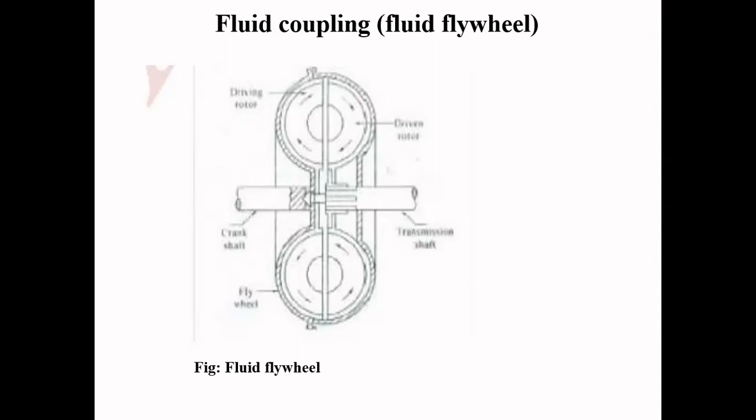The impeller is on the input or driving shaft, and on the driven shaft we can see the runner, which is also called the stator. Okay, a runner on the output or driven shaft. The impeller is on the driving shaft and the runner is on the driven shaft.